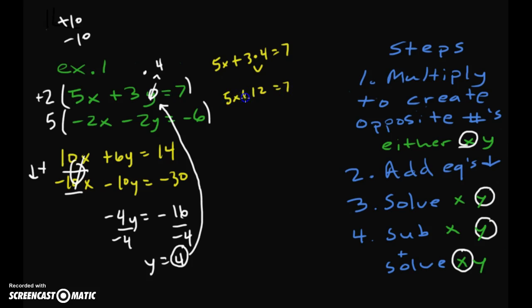Bring that 5x down with the plus. Now we can solve for x using inverse operations. We're going to subtract 12.